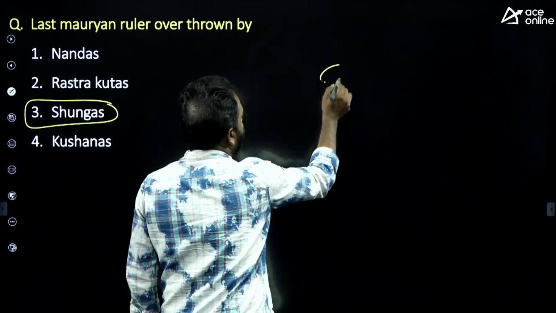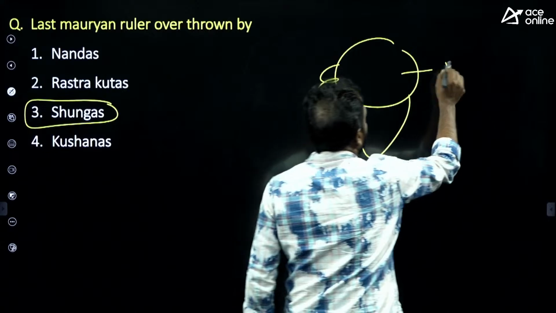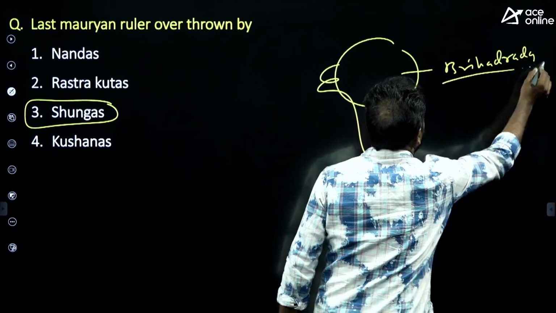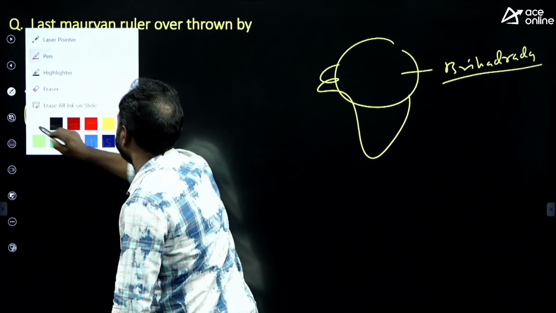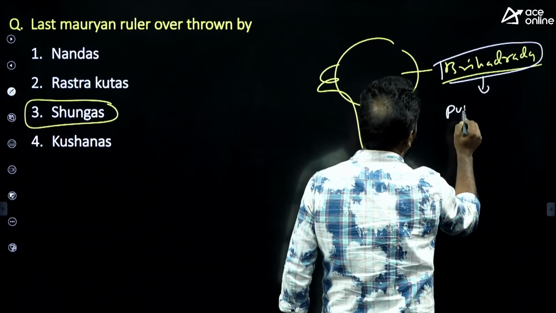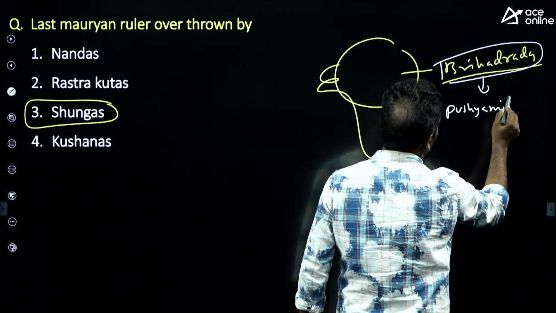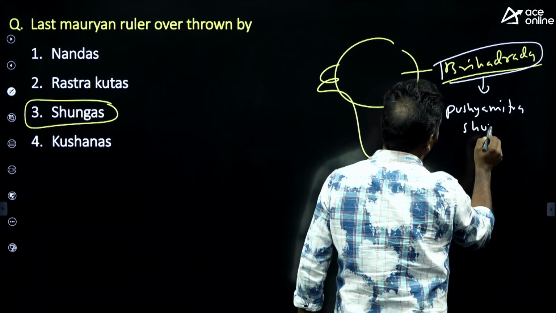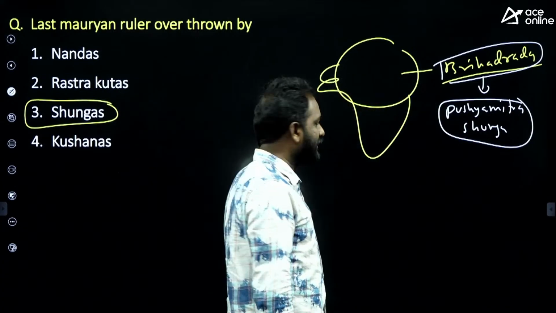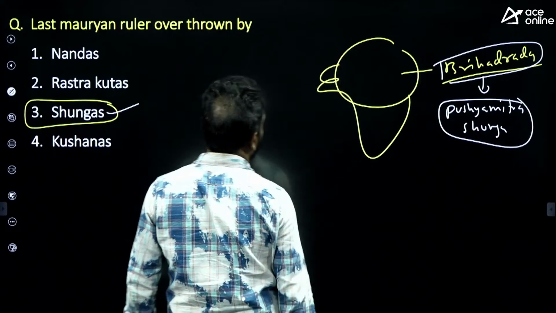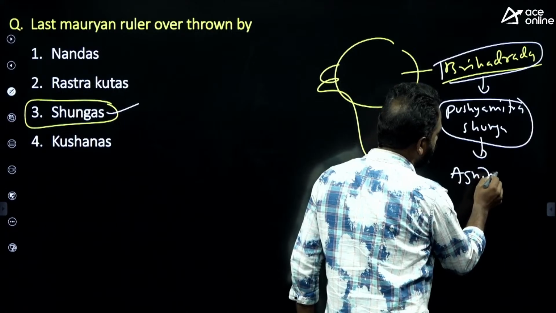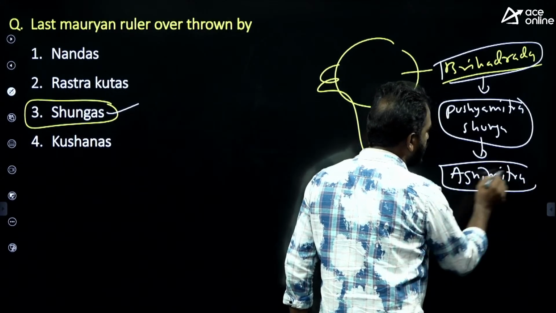In the Mauryan Empire, the last ruler is Brihadrada. This Brihadrada was defeated or killed by a person called Pushyamitra Shunga. Because his name is Pushyamitra Shunga, the dynasty is called the Shunga dynasty. Pushyamitra Shunga's son was called Agnimitra.